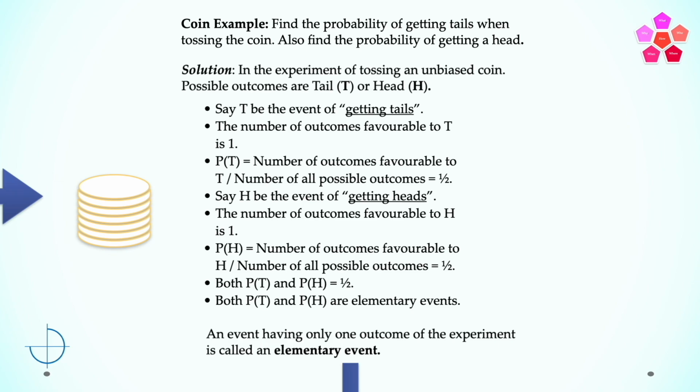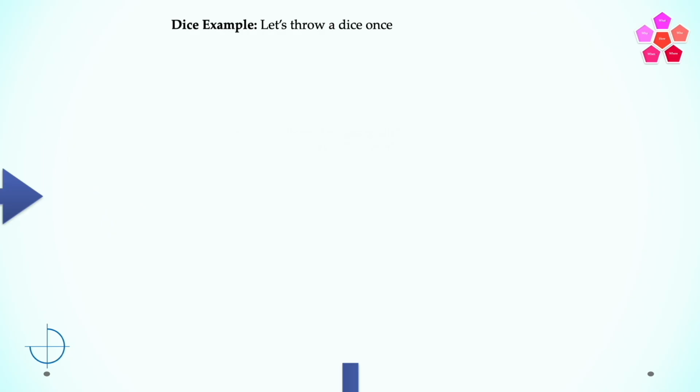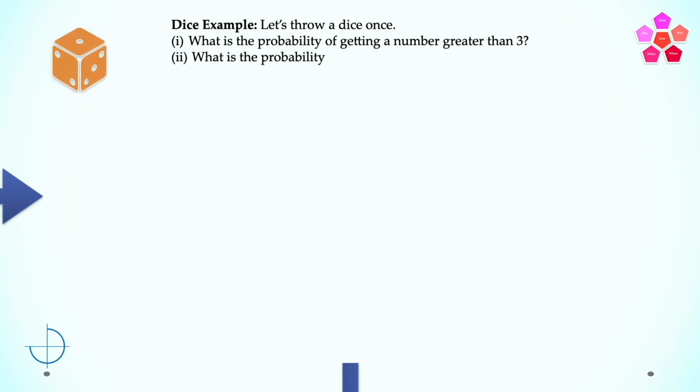Let's take another example of an unbiased dice. Let's throw a dice once. What is the probability of getting a number greater than 3? The second part to this question is, what is the probability of getting a number less than 3? And the third part to this question is, what is the probability of getting exactly 3?